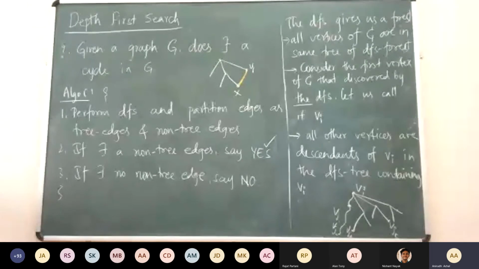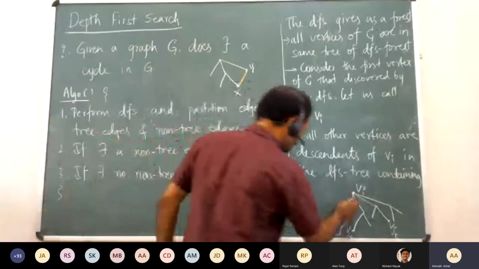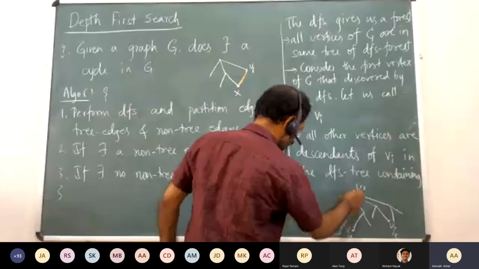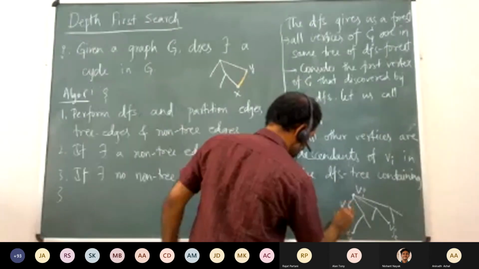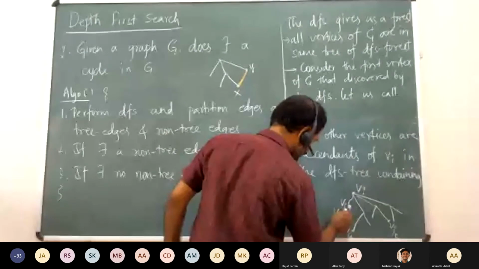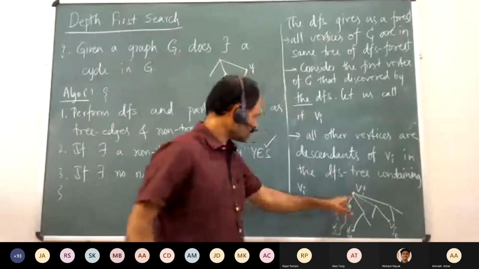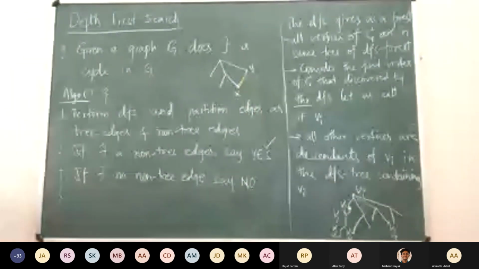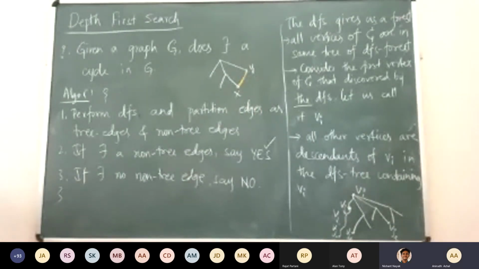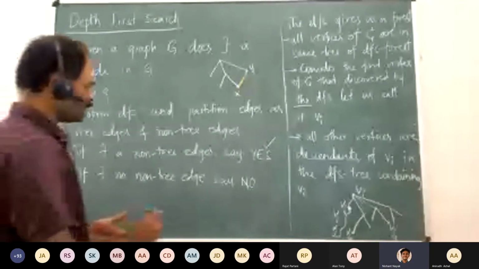Because the DFS would not stop. While doing the traversal, we would keep going. We wouldn't backtrack, like how Aditya said that time. Once we assume that one of these is the path, where the first vertex other than Vi, some Vj, was obtained here, then you are saying that in this branch itself, all the other vertices should come? Yes, sir. So which means that they almost form a path, is it?